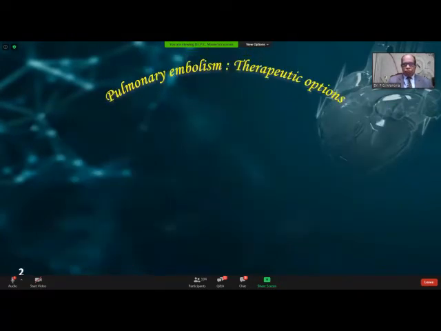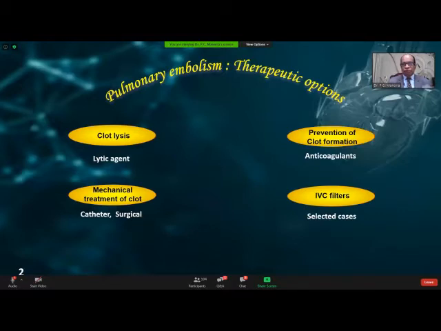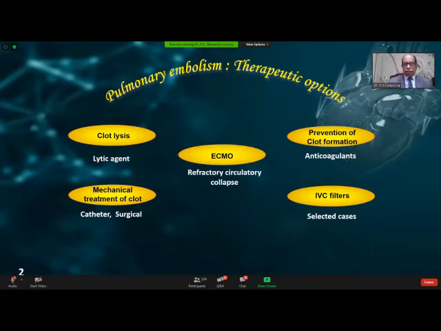Now, the therapeutic options for pulmonary embolism basically revolve around the use of lytic agents for lysis of the clot, prevention of clot formation by use of anticoagulants, mechanical treatment of clot either by percutaneous catheter or surgical embolectomy, IVC filters used rarely in very selected cases, as we'll see, and ECMO is utilized in refractory circulatory collapse as an adjunct to the treatment.